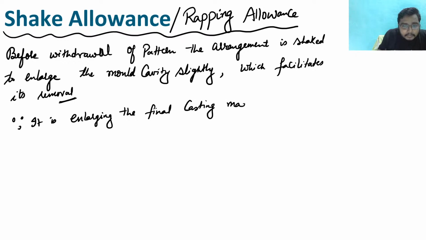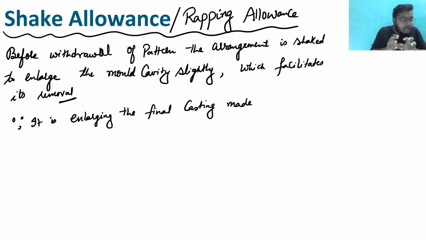because see, when you are giving some shaking allowance, when you are giving the shaking to this arrangement, the cavity gets enlarged, and hence the size of the casting will also be enlarged.